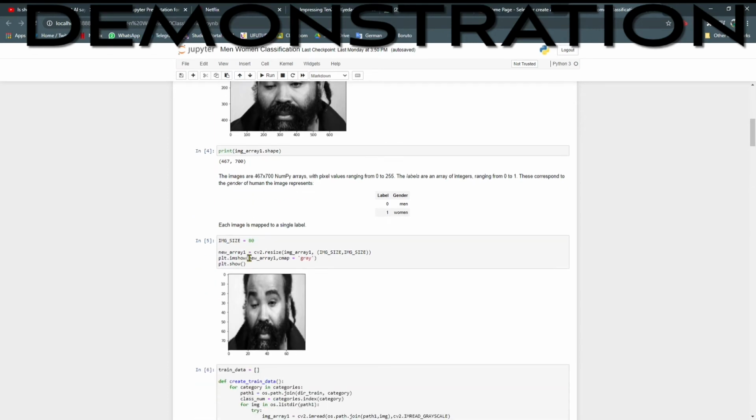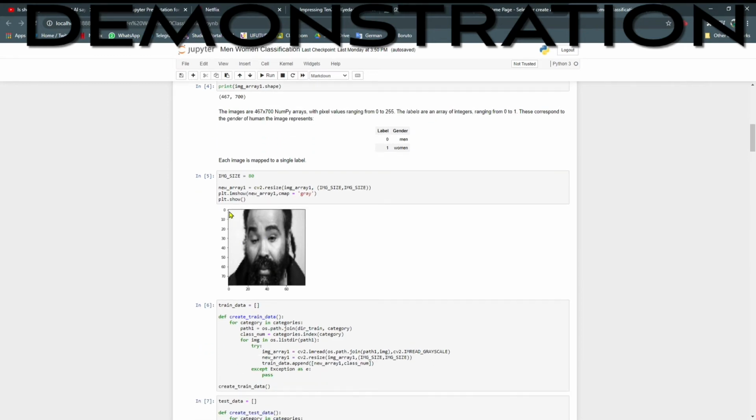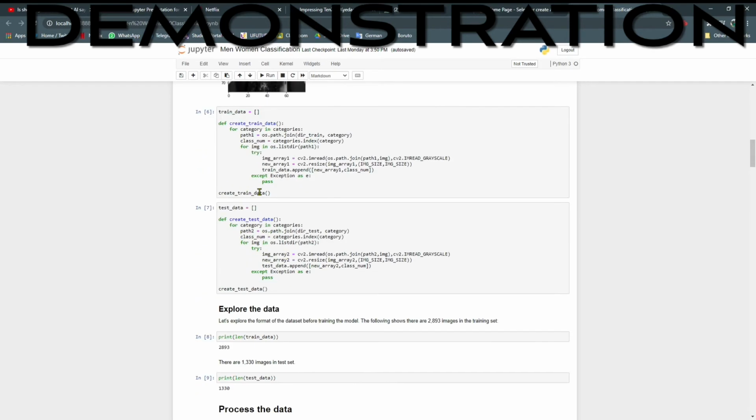Then we shrink the image to 80 by 80 pixels. So you can see here it is a little blurry, but the computer can still learn from the images. So here we compute the train data and test data as a directory to load the images into the coding. Next, how we explore the data.